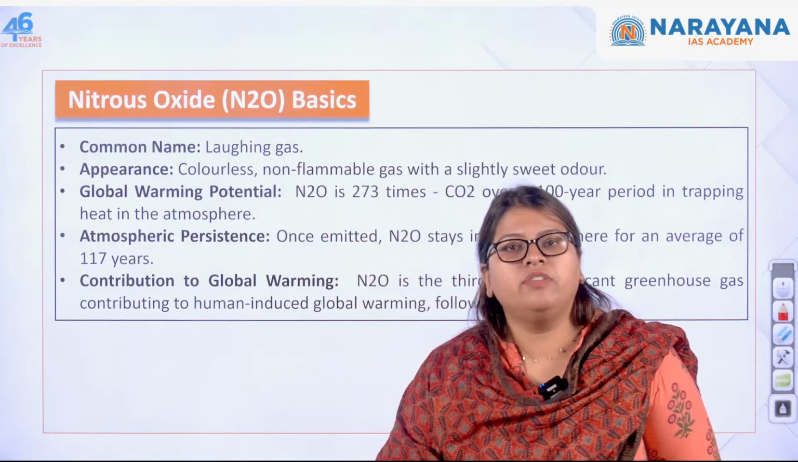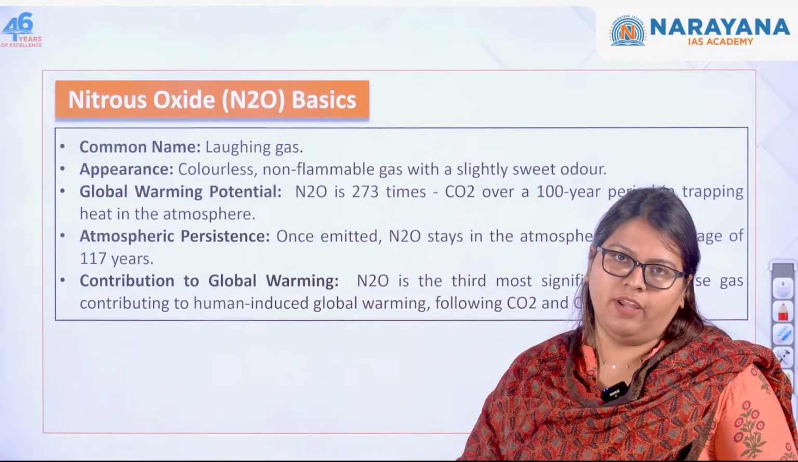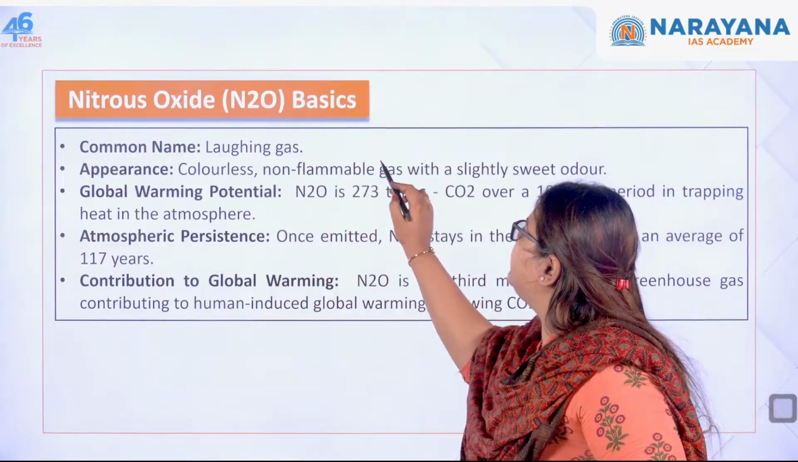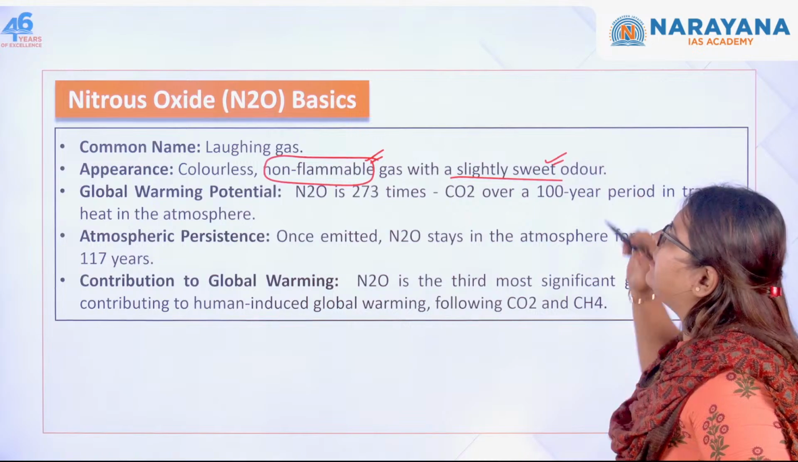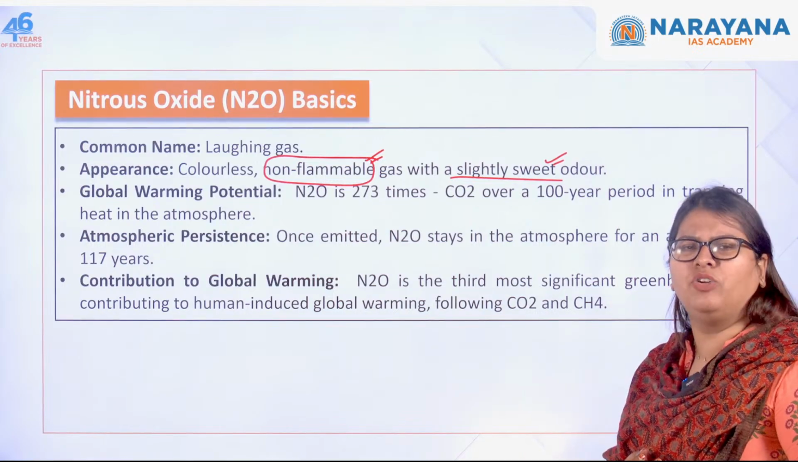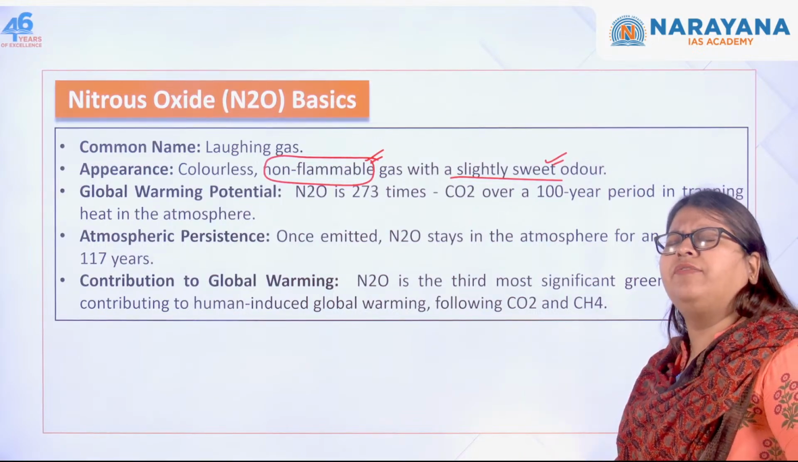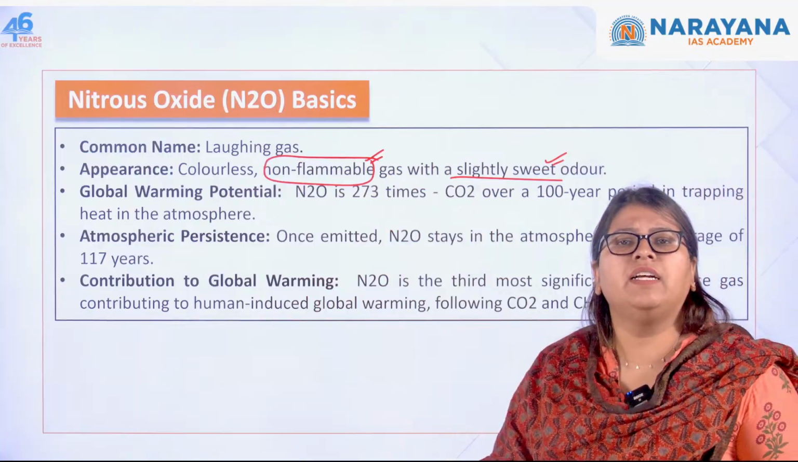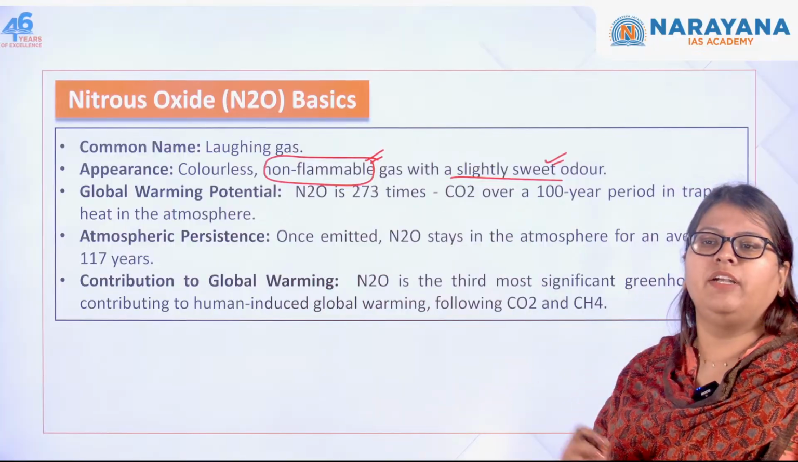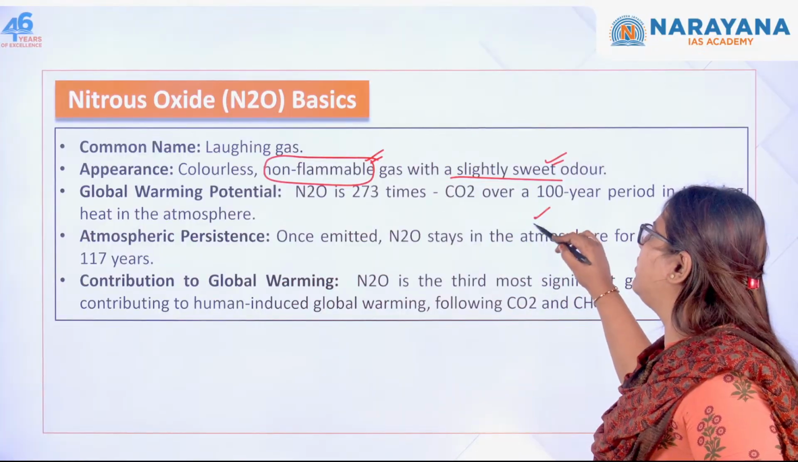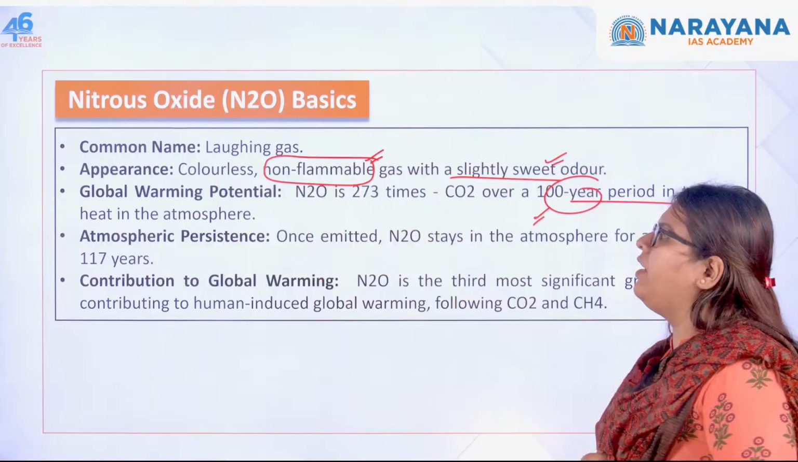Nitrous oxide is also called the laughing gas, okay. So it is a colorless, non-inflammable gas. It has a slightly sweet odor. This is all very normal, but you need to know it is a very harmful greenhouse gas because it is 273 times more potent when compared to carbon dioxide over a period of 100 years.